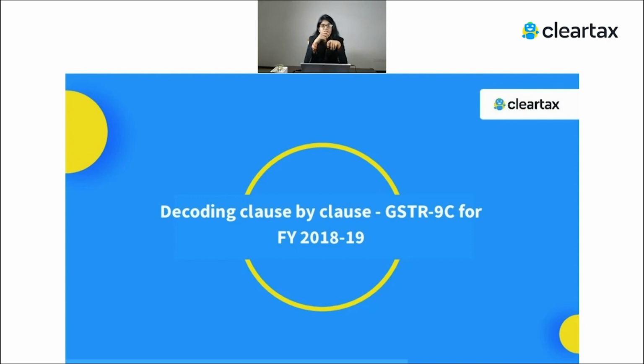So that adjustment needs to be done in 12 and 13. So that is how you have to fill your GSTR 9 form. Now going towards the 9C form, because again we have different tables in 9C form and it's more of a reconciliation thing. So you have to just reconcile the values in the tables of 9C.